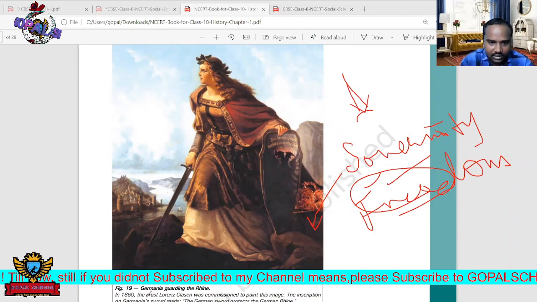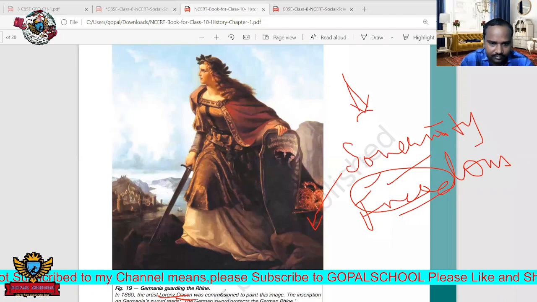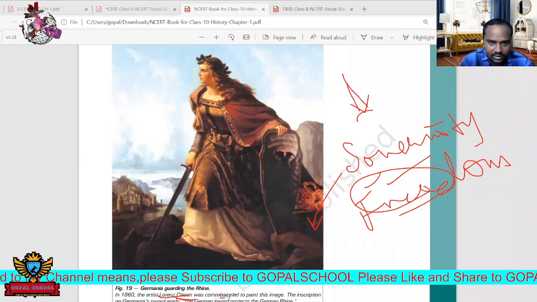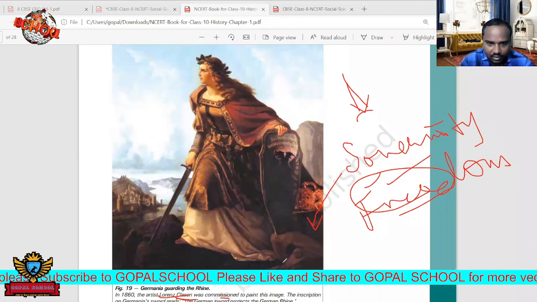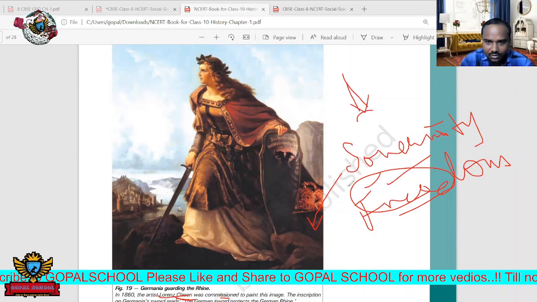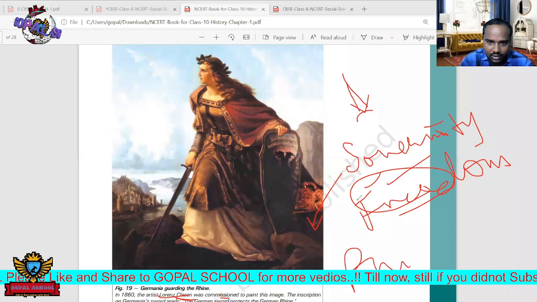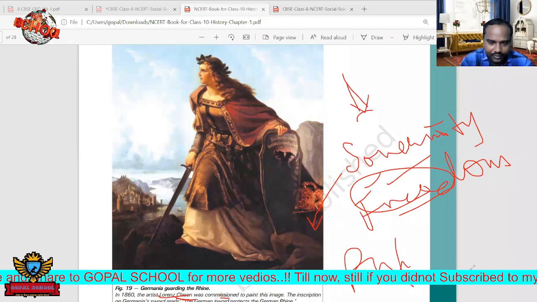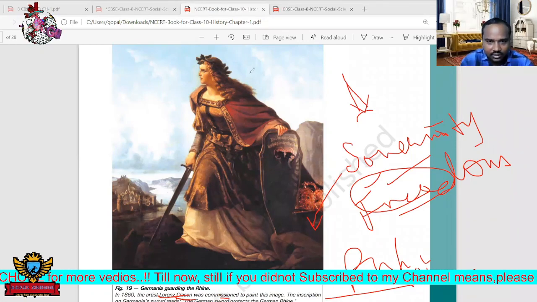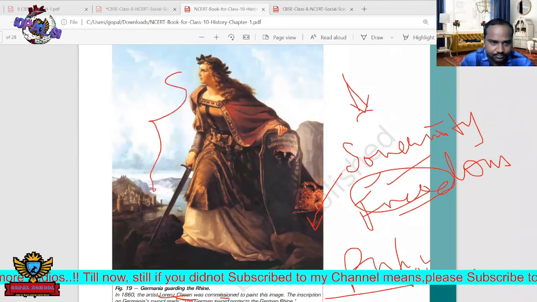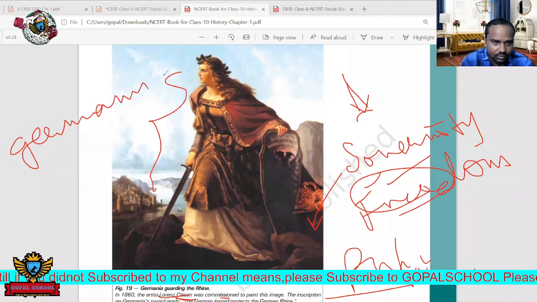This picture is drawn by Lawrence Classen, and at that time this person was very famous. He was appointed by some government officials, that means the ruling body only appointed him. So that's why he was commissioned to draw this picture. Here we can see it indicates Germany. Germania. Germania.